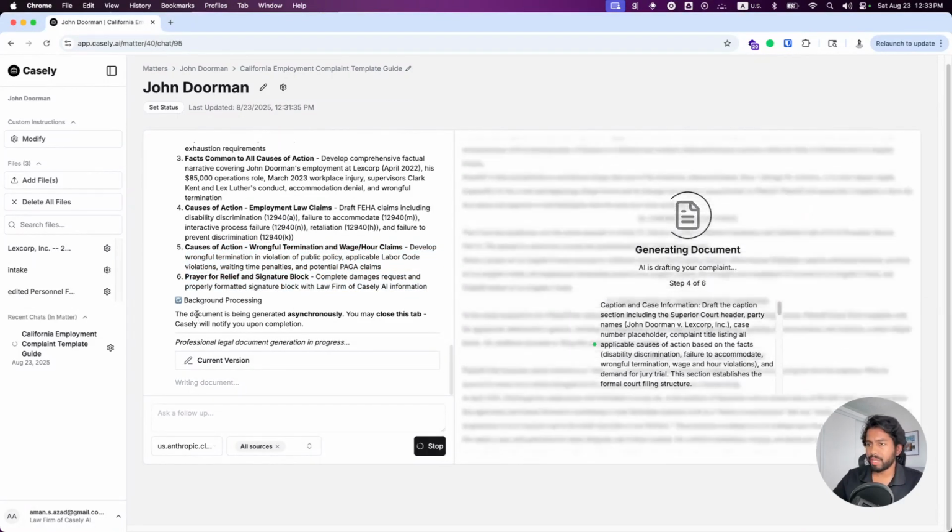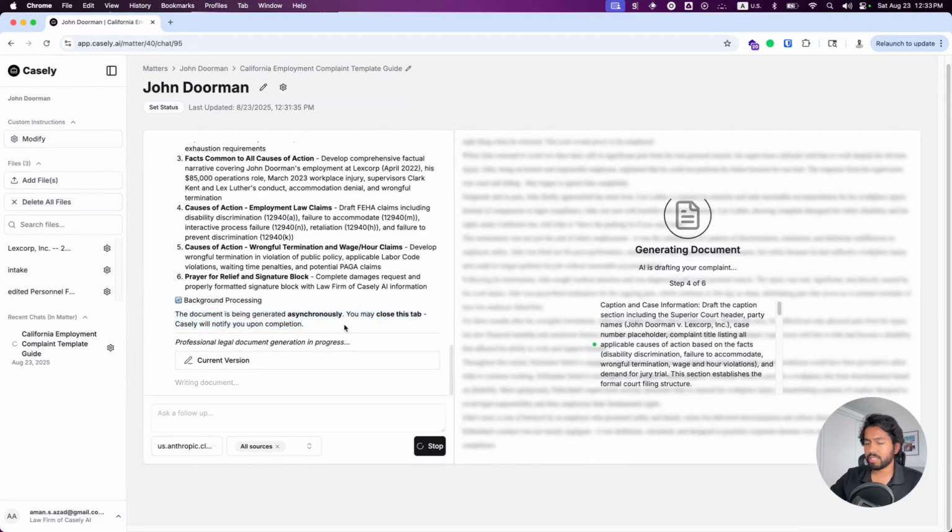Great. And like Casey is saying here, this is all being done asynchronously, so we don't have to remain on the screen. We can go ahead and close it and do what we need to. Casey will send an email notifying us that this document has been completed.